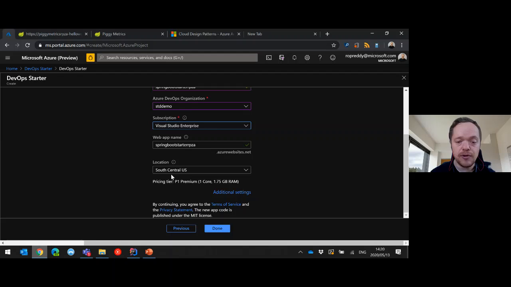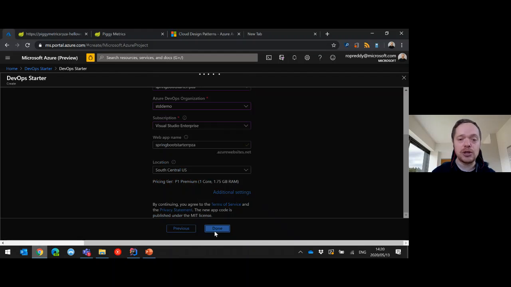I'm fine with that. The web app name and then location, South Central US, and I'm going to leave the pricing tier, and then done. That's how you actually create a full CI/CD. We'll come back to that later, and that's all you need to do to actually create a Spring Boot Starter on Azure. But what you'll notice here is that we didn't create a microservice.